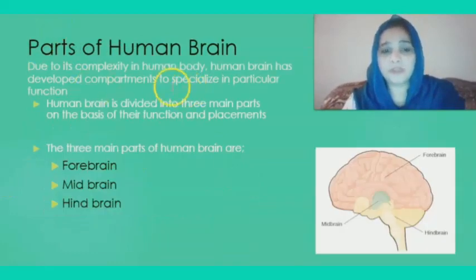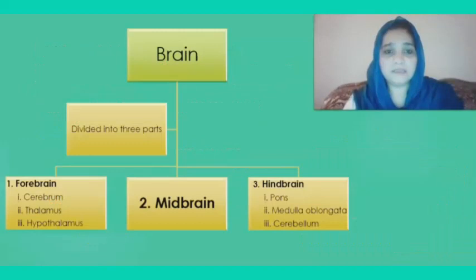Parts of human brain. Due to its complexity, the human brain has developed compartments to specialize in particular functions. The human brain is divided into three parts on the basis of their function and placement. The three main parts of the human brain are forebrain, midbrain and hindbrain. So, this is the diagram that shows the three main parts. We will discuss all of these three parts in detail in the next slides.